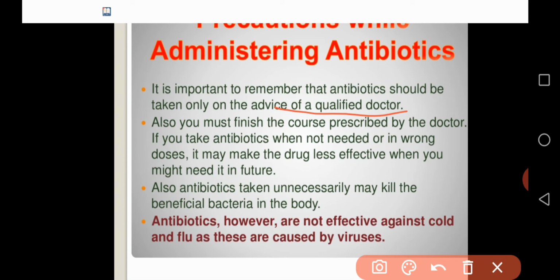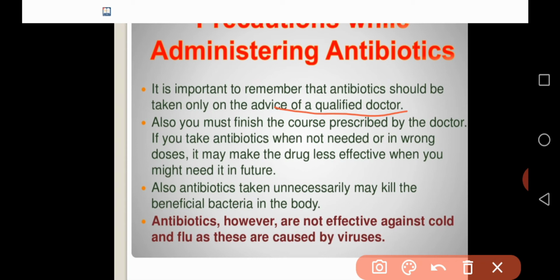If you take antibiotics when not needed or in wrong doses, it may make the drug less effective when you might need it in future. So only when necessary, as guided by your doctor, should you use antibiotics.